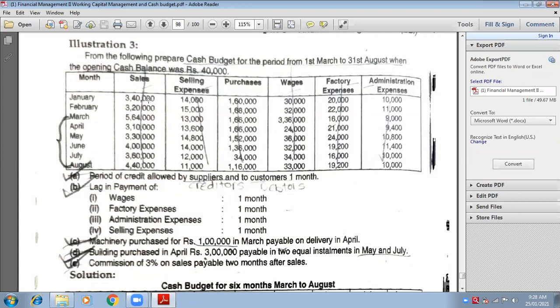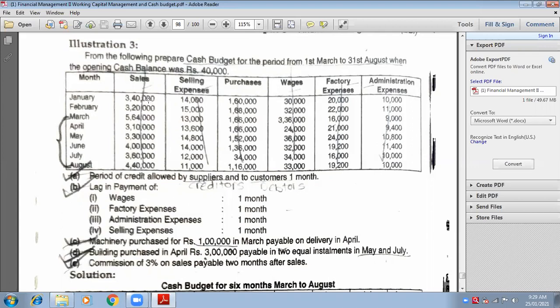Whenever he says equal installments, it means divide the amount in proportion. 3 lakhs will be divided half and half. What is half of 3 lakhs? 1,50,000. Very good.